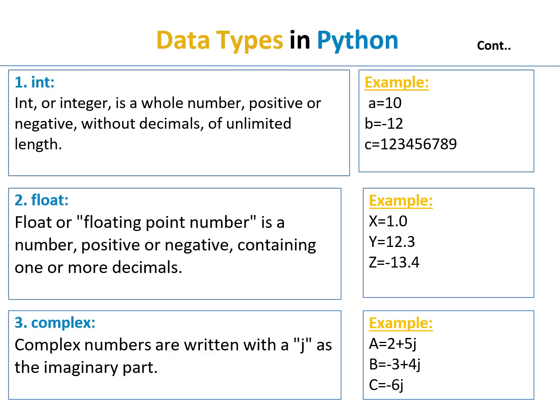And then complex. Complex numbers are written with j as the imaginary part. For example, a = 2.5j, a = 2 + 5j, b = -3 + 4j, and c = -6 + j. Complex numbers are written with a j, like 6j, 4j and 5j. These numbers are complex numbers.